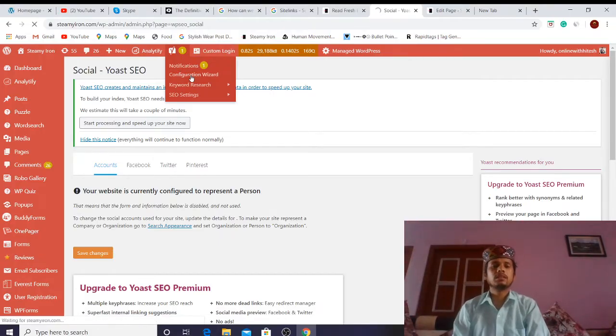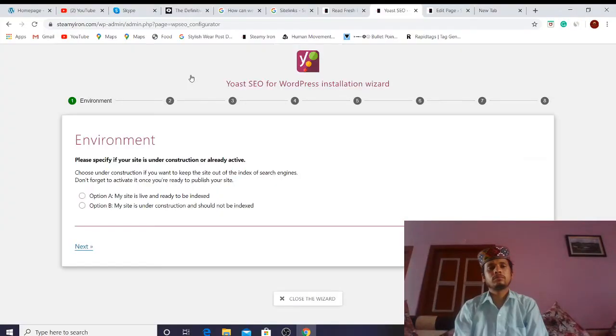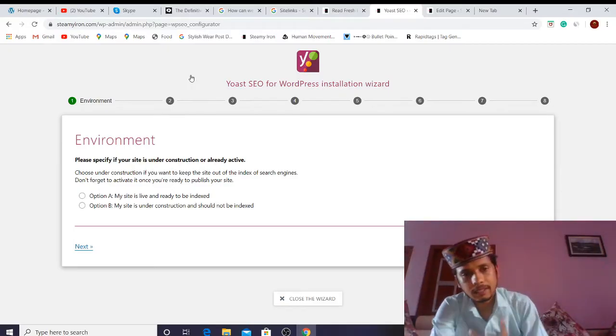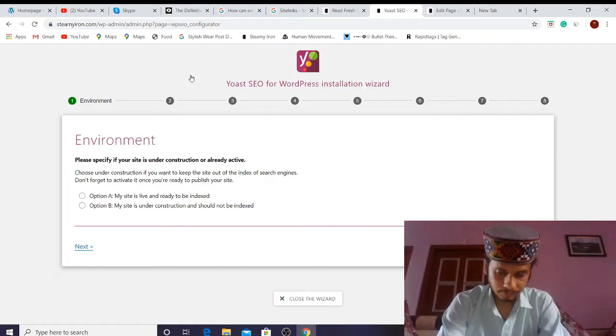So I clicked just on the configuration wizard. Here we can change the data, add the data, which will help Google to read the site links. So first, environment.